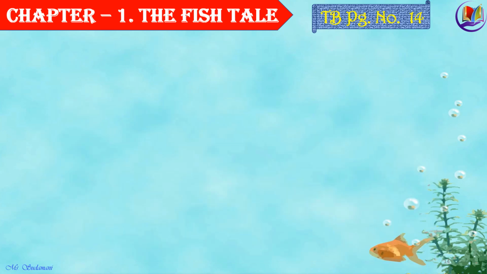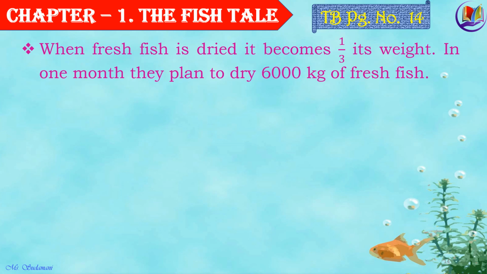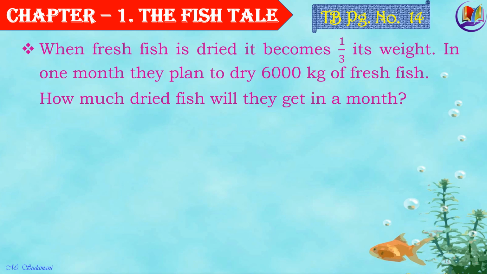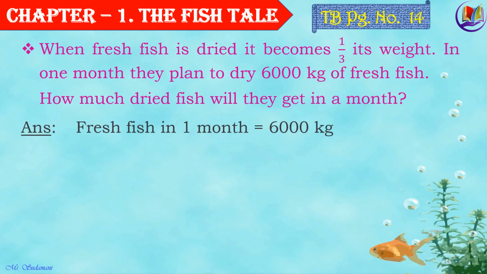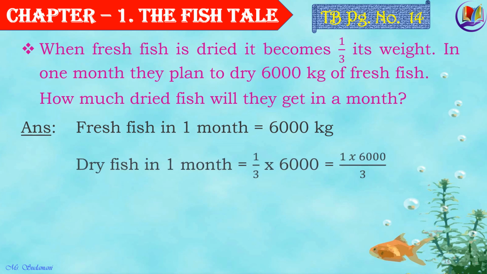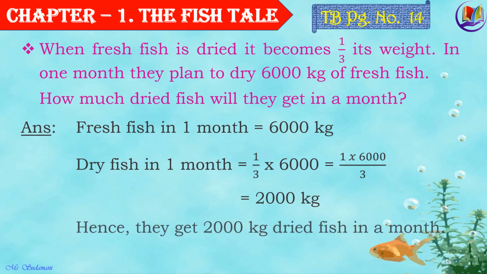Now, the next question, children. When fresh fish is dried, it becomes 1/3 of its weight. So, in 1 month, they plan to dry 6,000 kg of fresh fish. How much dried fish will they get in a month? Well, fresh fish in 1 month is 6,000 kg. So, dry fish they'll get at the end of the month would be 1/3 of 6,000, that is 1 multiplied by 6,000 divided by 3, that is 2,000 kg. Hence, they'll get 2,000 kg dried fish in a month.